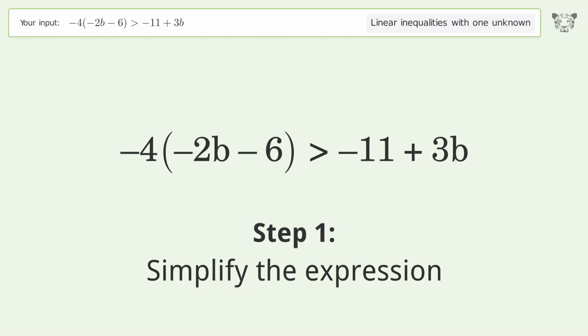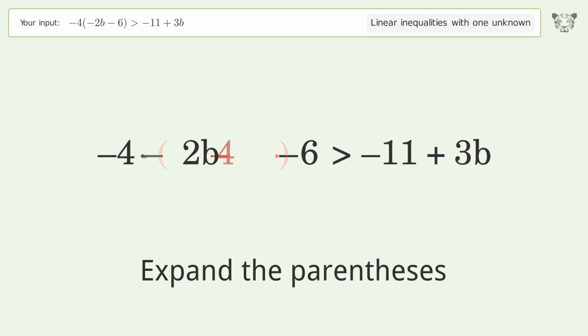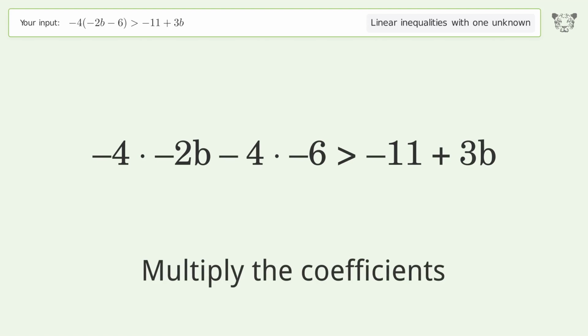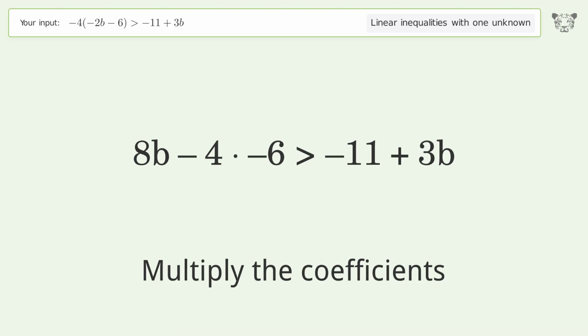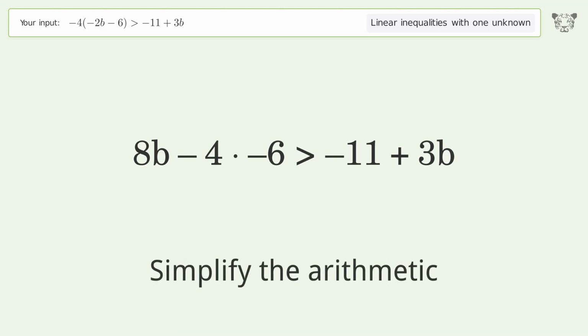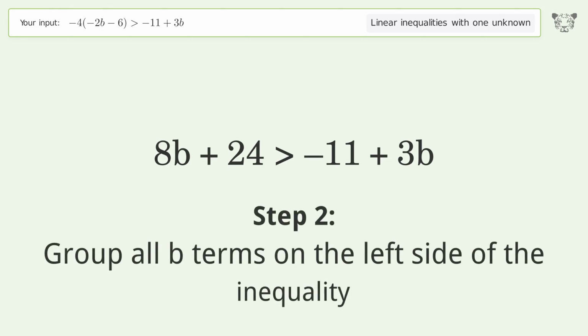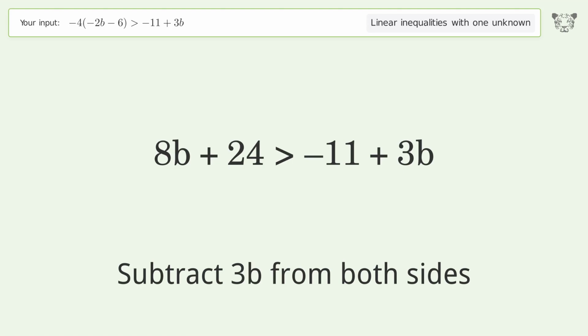Simplify the expression. Expand the parentheses. Multiply the coefficients. Simplify the arithmetic. Group all b terms on the left side of the inequality. Subtract 3b from both sides.